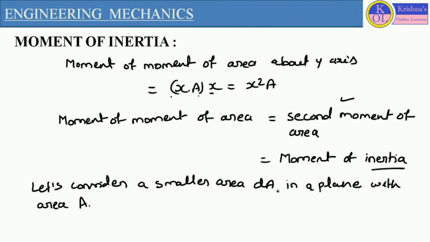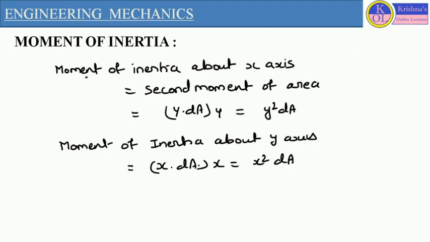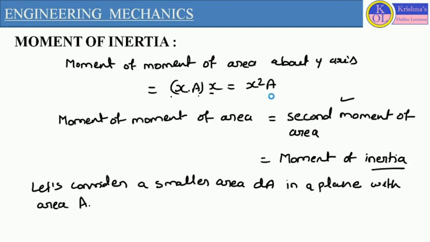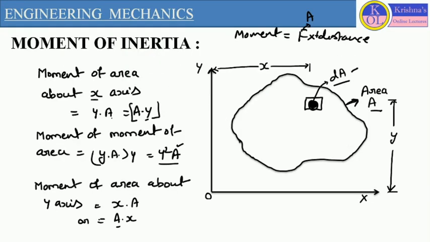So here we are considering smaller area dA. For that, the moment of inertia, if we define about x-axis, that is also called second moment of area. So about x-axis, we are considering distance y. So it will be y into dA into perpendicular distance. So it will be y square dA.